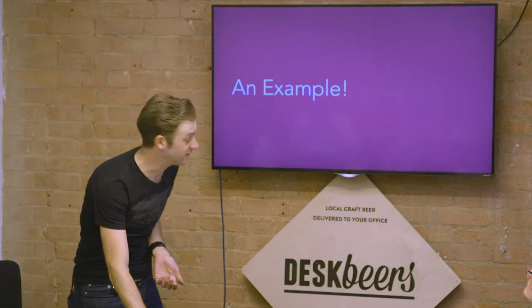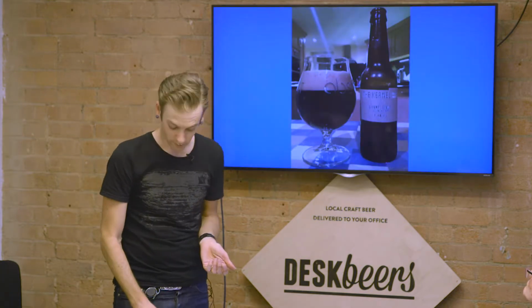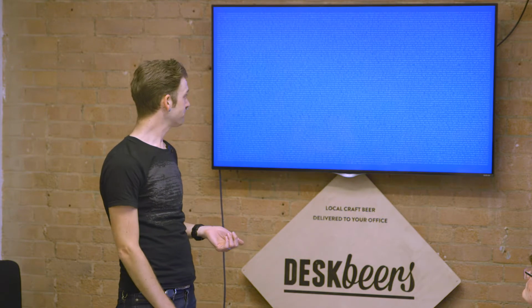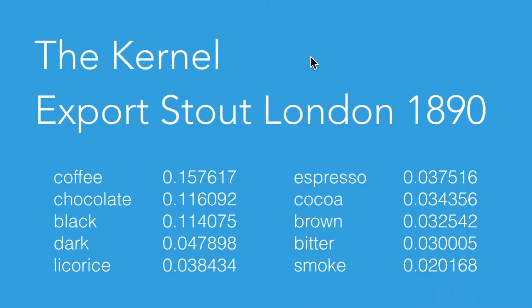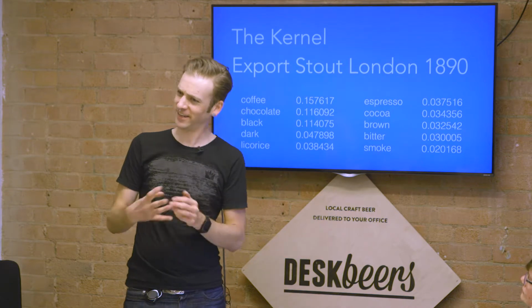So if we look at a specific example, we're going to go back to that export stout. If we run that TF-IDF across all the RateBeer reviews and look at what bubbles up to the top for the export stout, we get words and weights. For the export stout against all the RateBeer reviews, we see that the descriptors are coffee, chocolate, black, dark, licorice, espresso, cocoa, brown, bitter, smoke. That's nice. That's concise.